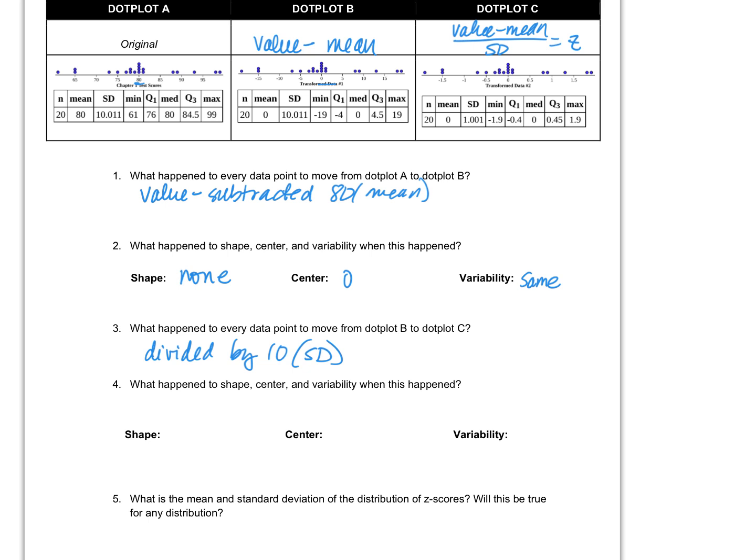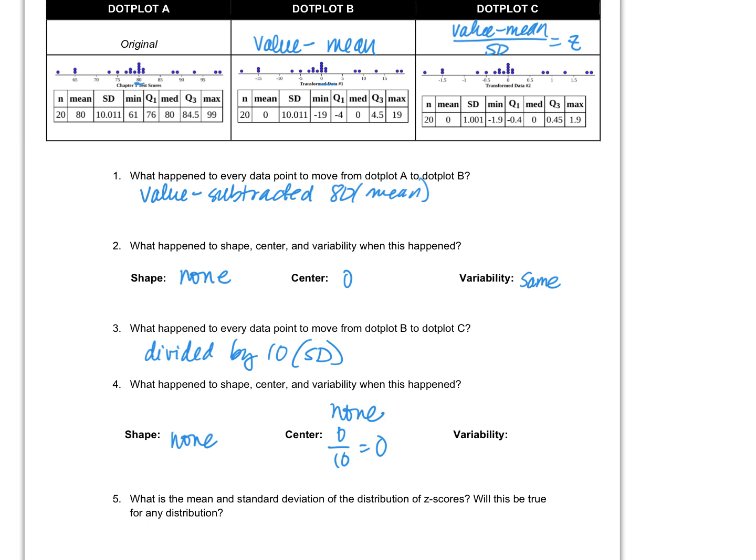So, did the shape change? No change in shape, none. What about the center? Center didn't change. 0 divided by 10 is still 0, isn't it? So essentially there's no change.